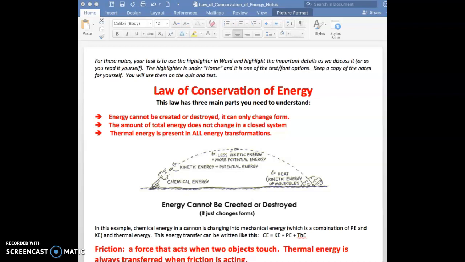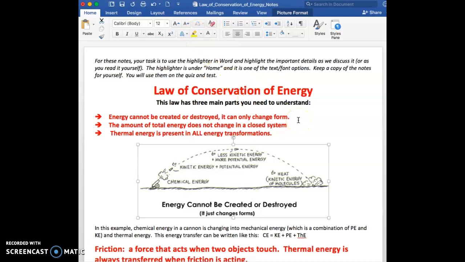Okay, these are your notes on the law of conservation of energy. You need to be annotating as I go over these notes. So rather than copying anything down, you're going to use this highlighter right here in Word to highlight important things. If you look under Home in Word, you'll see this little highlighter icon.